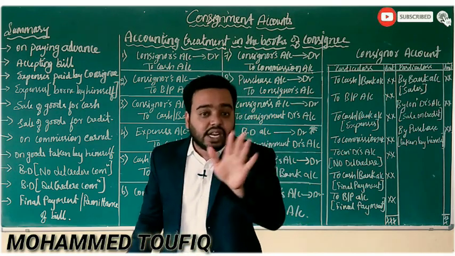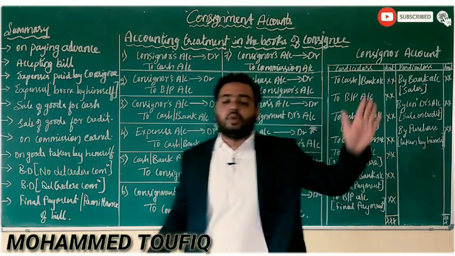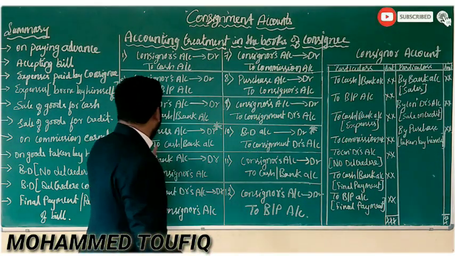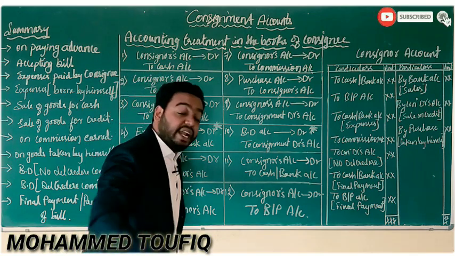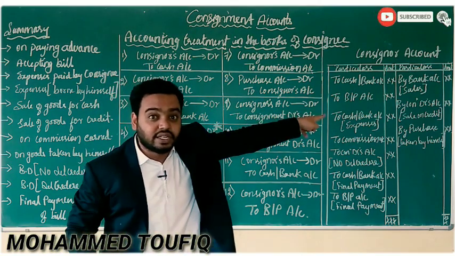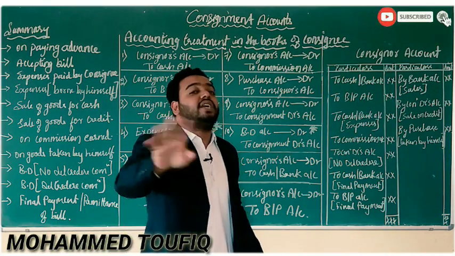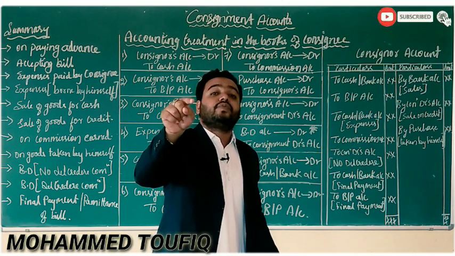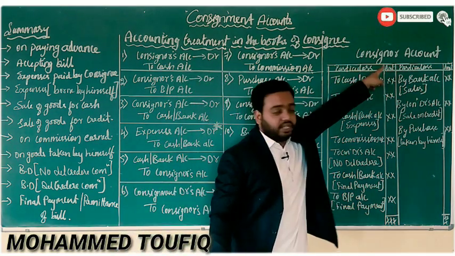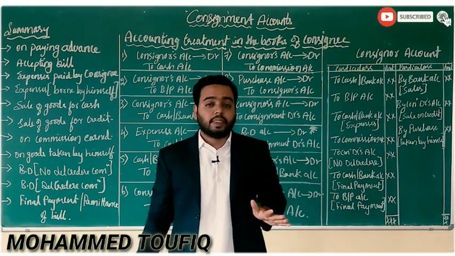If you prepare a consignor account, almost all the general entries, maximum general entries, you can cover in that particular ledger account. Only two you cannot find here. One is relating to expenses met by the consignee itself. That transaction you cannot find in the consignor's account. Another is when there is a del credere commission. That transaction you cannot find in the consignor account. Remaining all the transactions you can find in the consignor account. So let us understand this ledger account also, students.